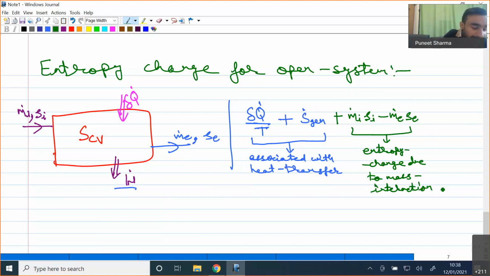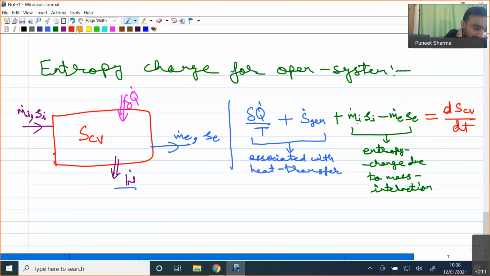Then, apart from that, we know that we do not have any other mode through which entropy can transfer. So this will be equal to the change in entropy of the control volume, which is dS of control volume divided by dt. In this particular case, I have considered a single mass inflow and a single mass outflow, so I am simply writing m dot i and m dot e.